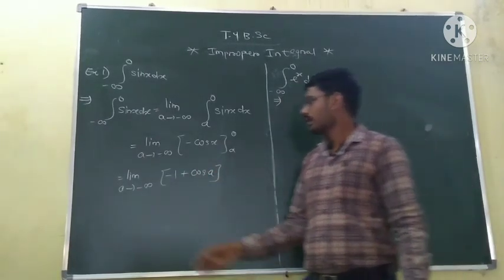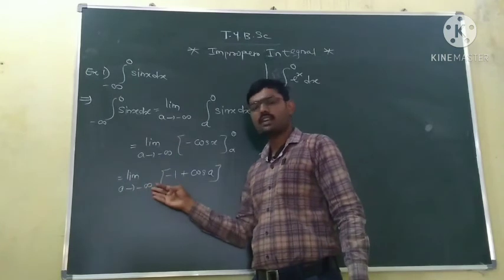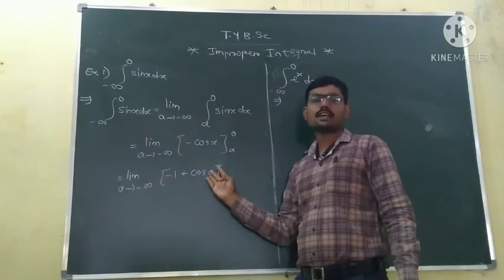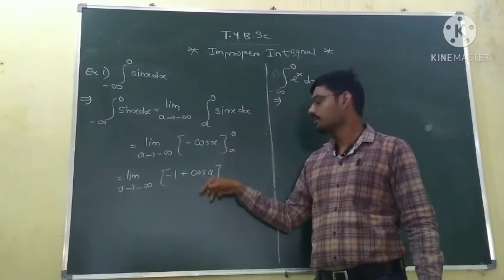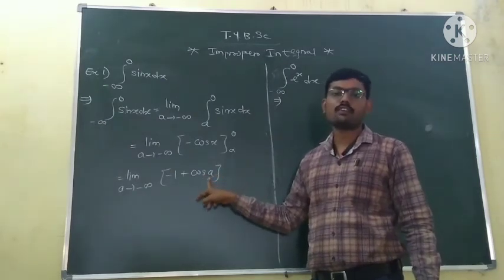But now see, as a tends to minus infinity, the cos a also tends to infinity, or it becomes infinite.